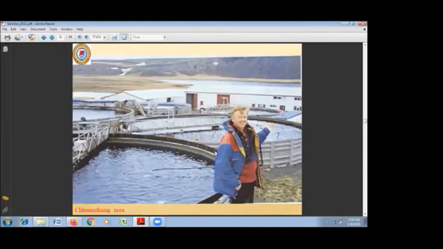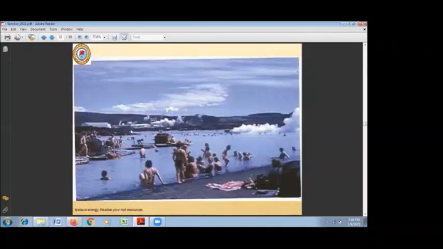These are some photographs showing different uses. This is an aquaculture pond. These different ponds show different temperatures, and fish of different varieties are reared there, depending on the temperature and quality of the water. This is a very common use. This photograph is from Iceland, and this is used for a hot water bath. People are enjoying it as a tourist spot.